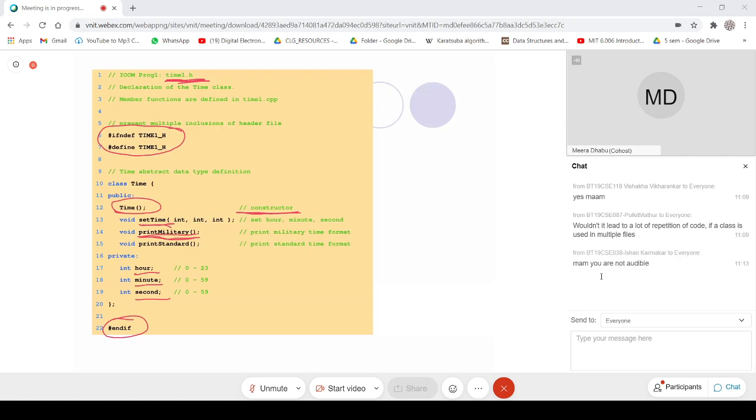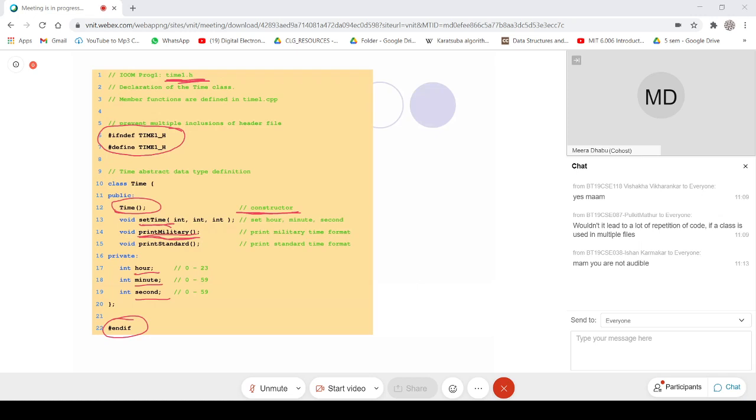Yes, thank you. So this is one file, completely one file, which is a header file. In most IDEs, you will get this by default if you have a new header file. If not defined, time1 underscore h, that is the header, define it. So it is a conditional macro.